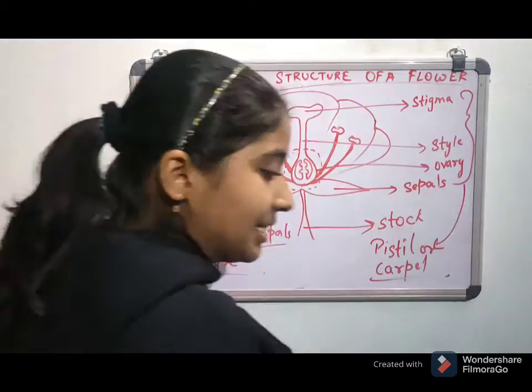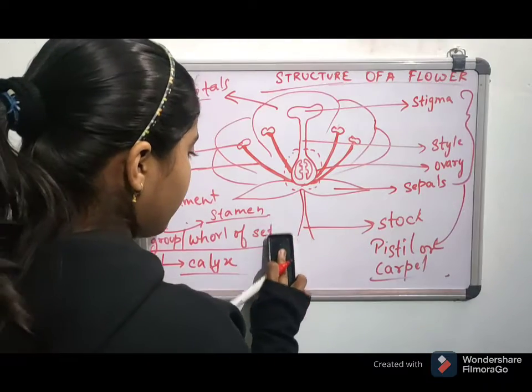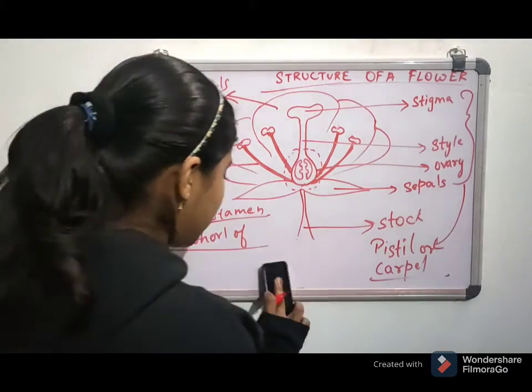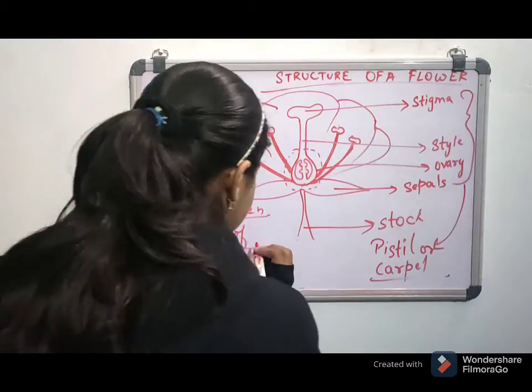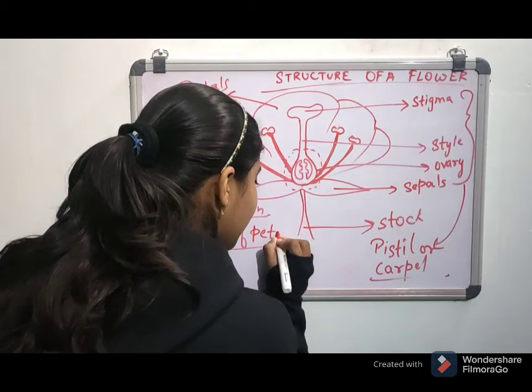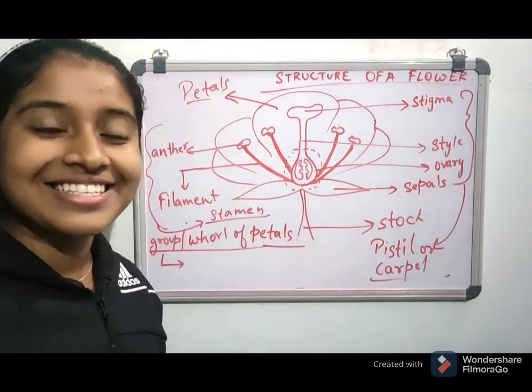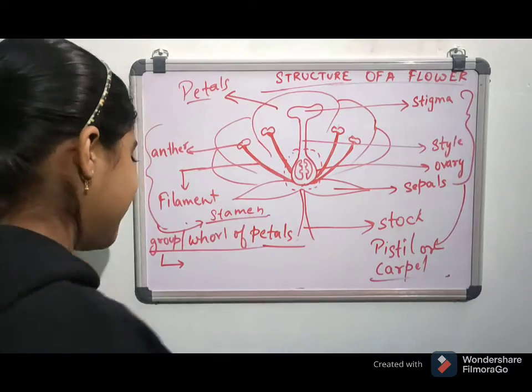Now come to petals. Let me just write about the petals. What is the complex sounding name of petals? Do you know what the complex sounding name of petals is? It's corolla.